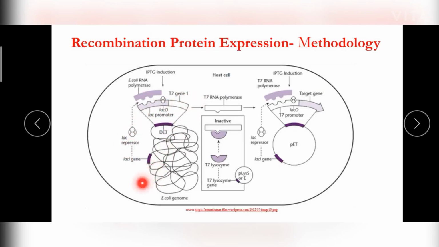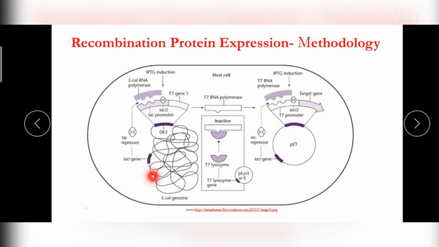So in the absence of inducer, the LAC repressor protein binds to the promoter and represses the synthesis of T7 RNA polymerase. When this RNA polymerase is not available, the transcription and translation of the target gene is not seen, because for the further synthesis of this target gene, you require T7 RNA polymerase.